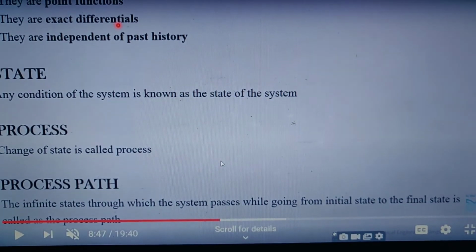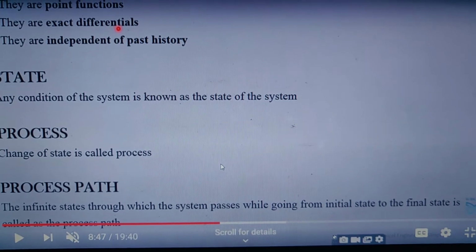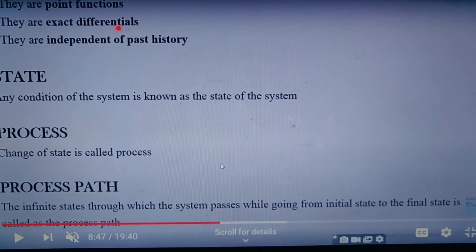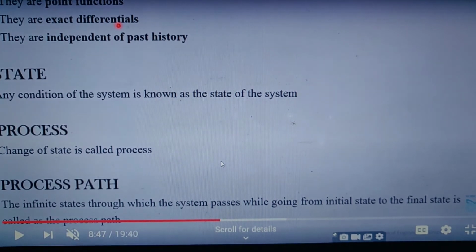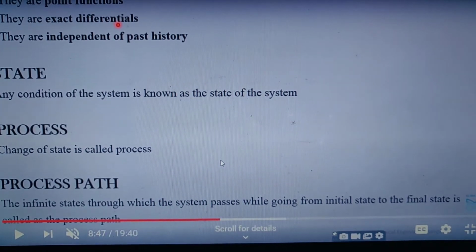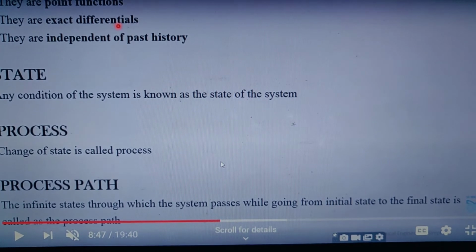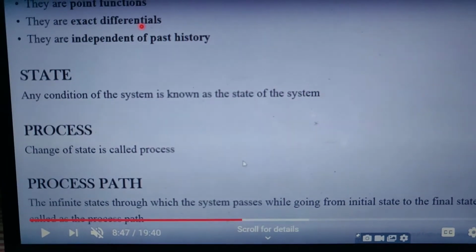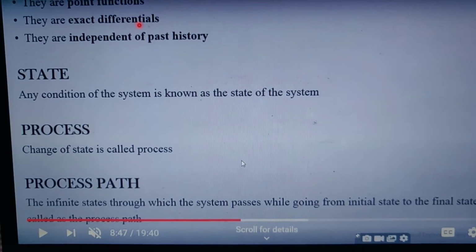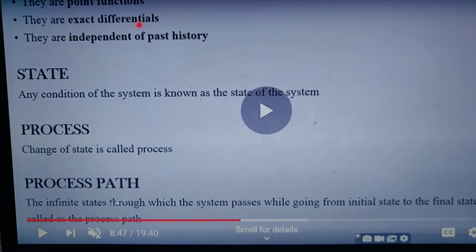If the change of state passes from the initial state to the final state, then you can call it a path. So you can easily say what the difference is between process and path, and between state and process.